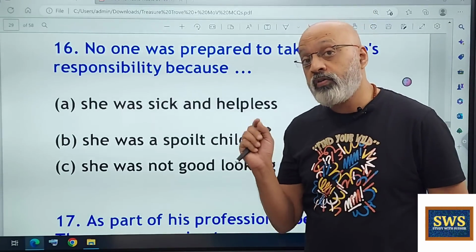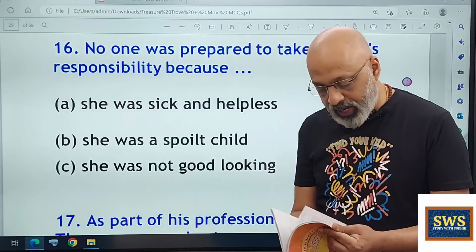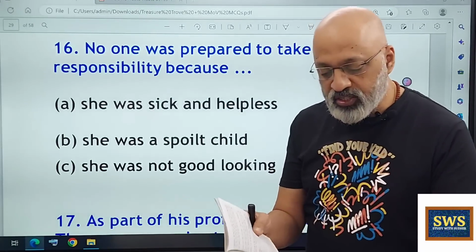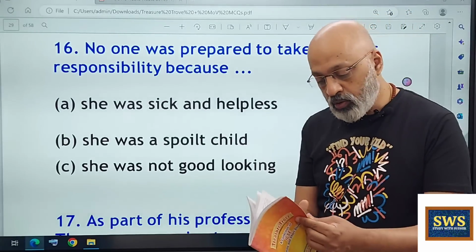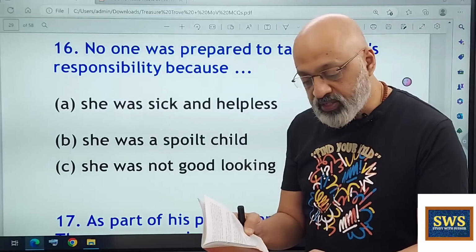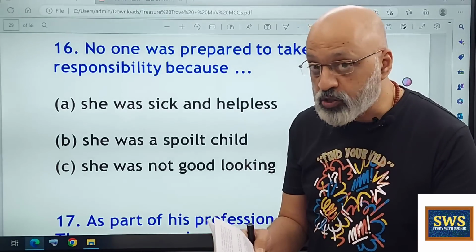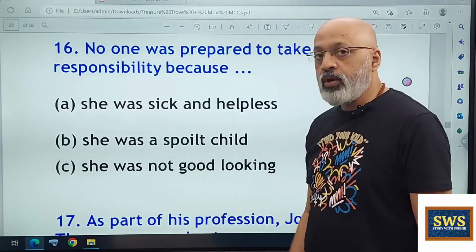In fact, later on, even Mrs. Thompson uses a similar kind of word. Let's look at the text. When in confusion, look at the text. Now, she says, you haven't brought home that sick brat. Go back. One of the neighbors says, for your child or mine, said the other, lightly speaking, but for this brat. So you may think, yes, brat means spoiled child, so it will be B.